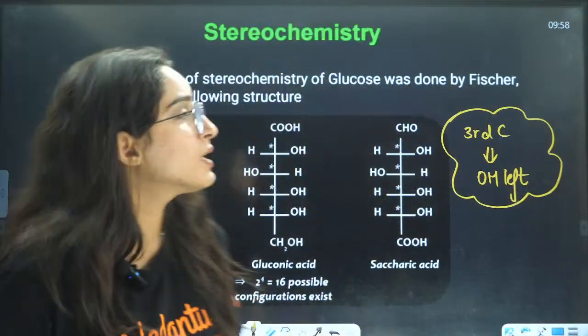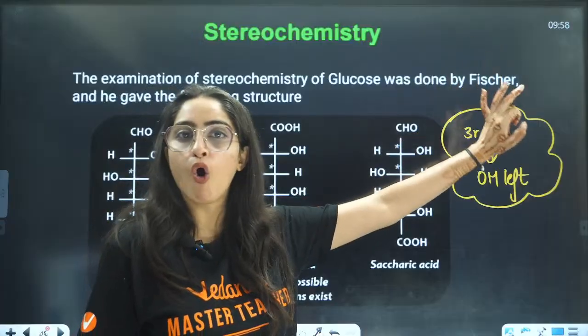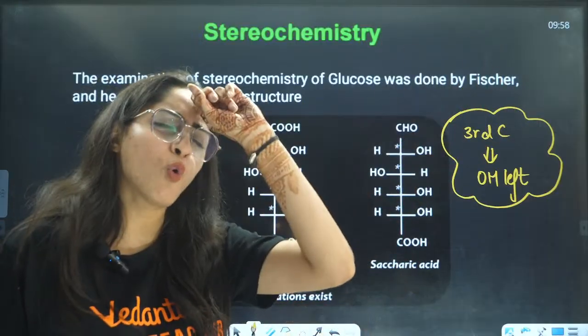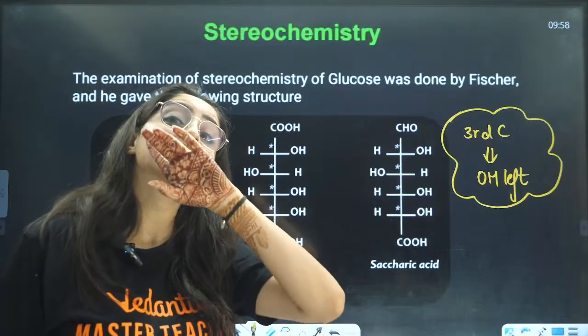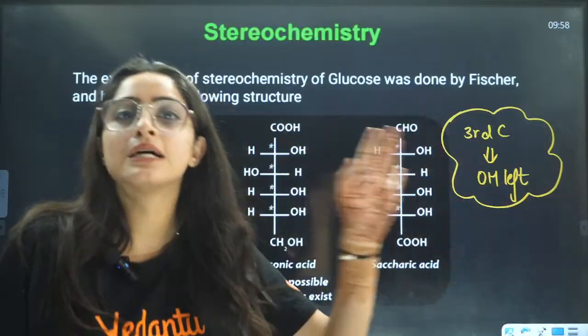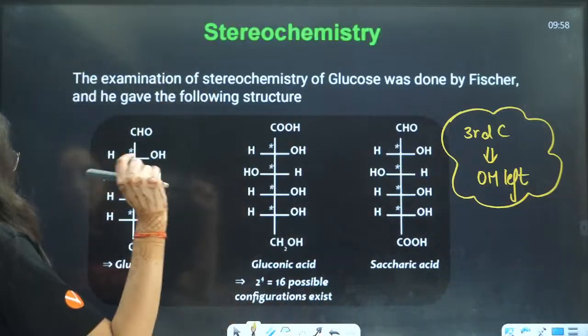What you need to remember is that the third carbon will have the OH group on the left side. The rest of them will have it on the right side. That is the structure of glucose.